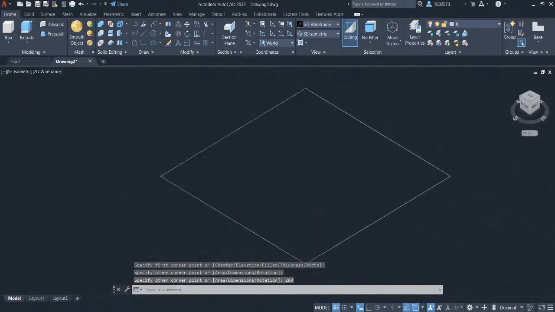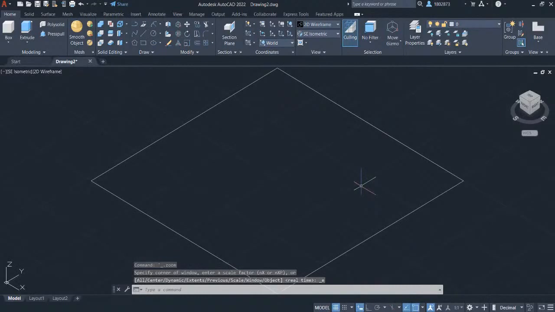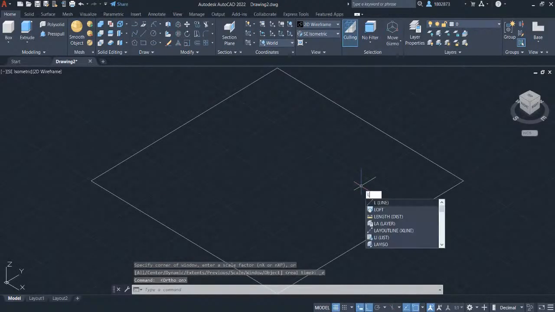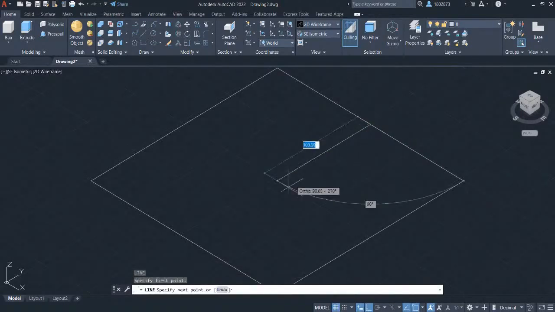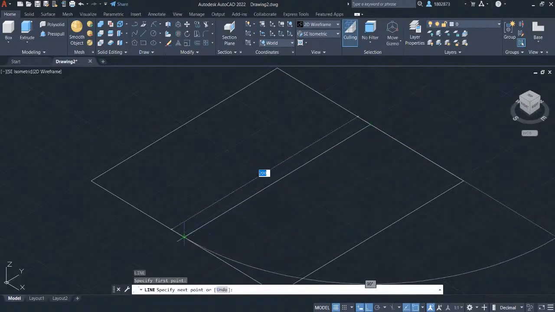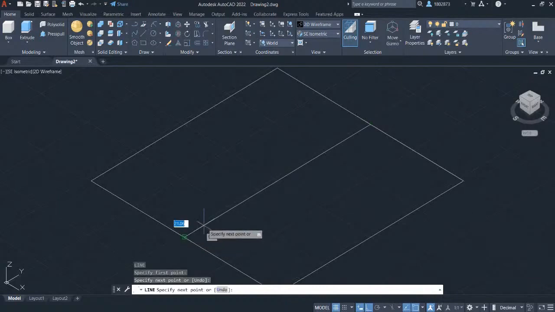Double click on the wheel button to zoom extents. Press F8 to enable ortho mode. Press L for line. Left click here in this midpoint and connect this line to this midpoint.